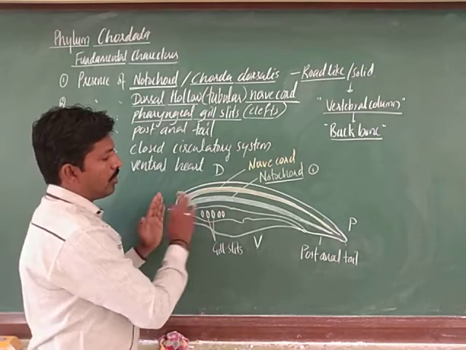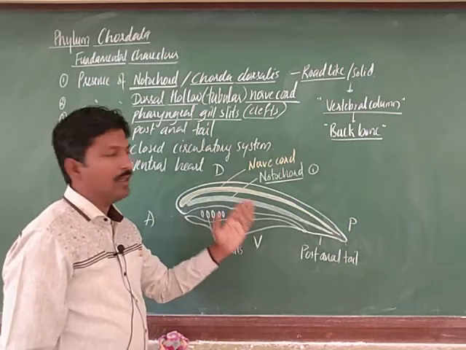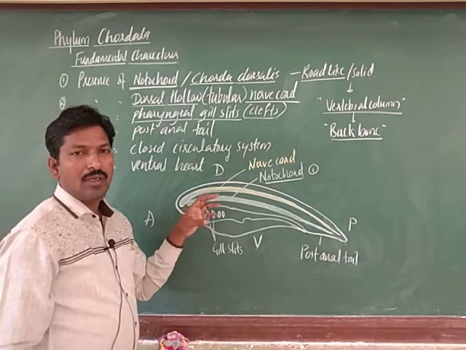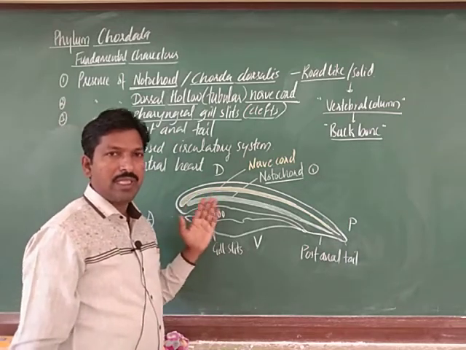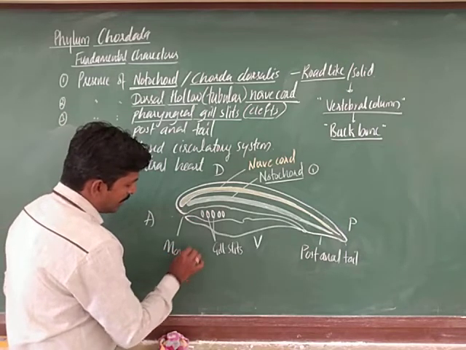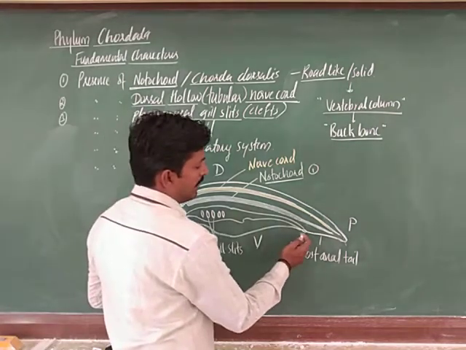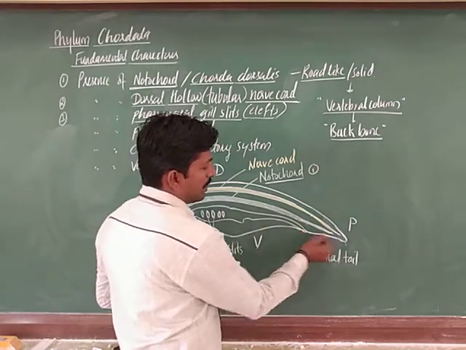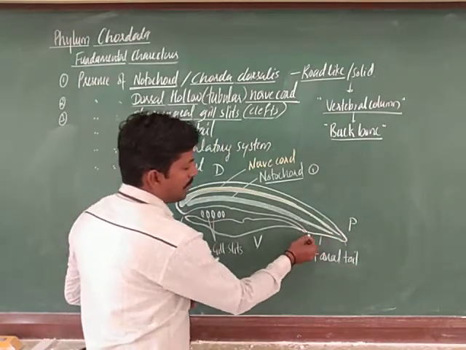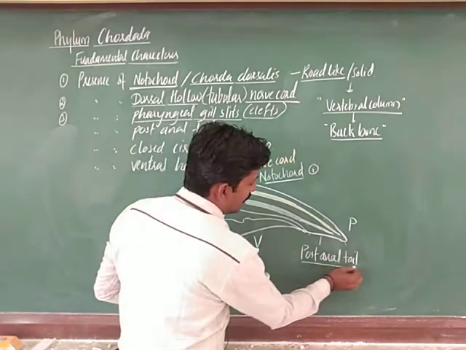Here we are observing a lateral view. This is a common representative diagram, observed in lateral view. We can consider this the mouth, at the anterior side, and at the posterior side the anus will be there, but here the anus is not at the complete end. The anus is before the end of the body, and the remaining portion after the anus is called the post-anal part or post-anal tail.